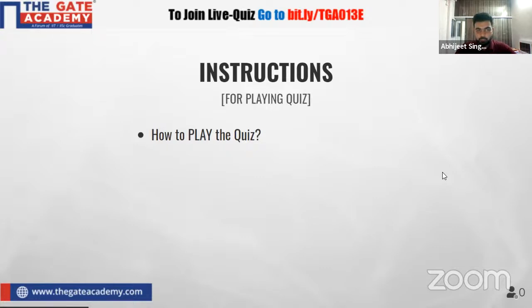One can be on a mobile phone and the other on a laptop, or you can use the split screen feature on mobile, or you can open two tabs on your laptop. Half of the screen will be for the YouTube video and half for your live quiz, because there is a link on the upper side. You go to that link and you will join the live quiz.